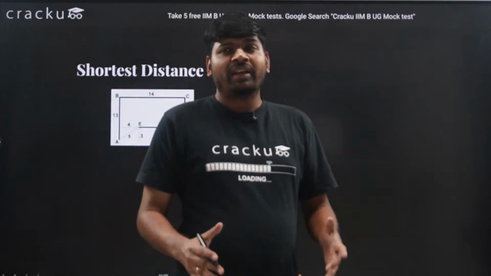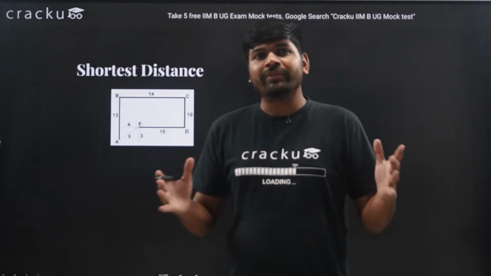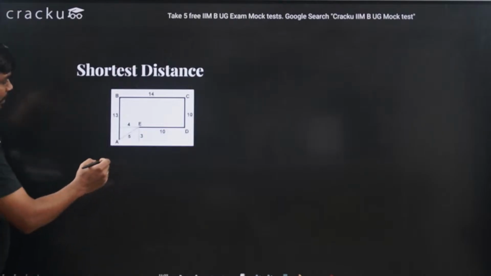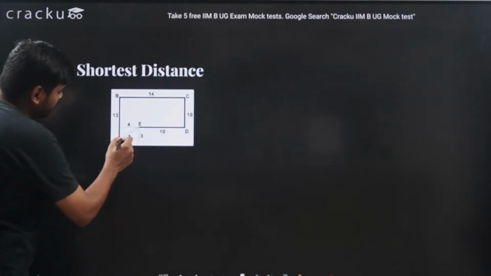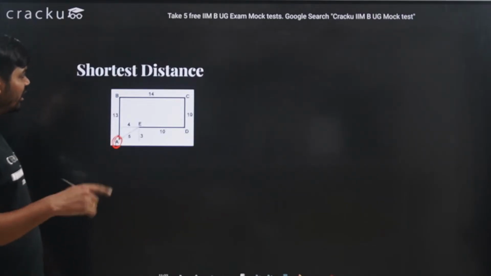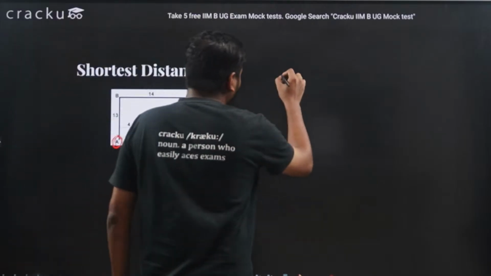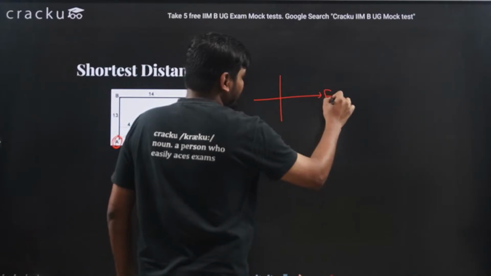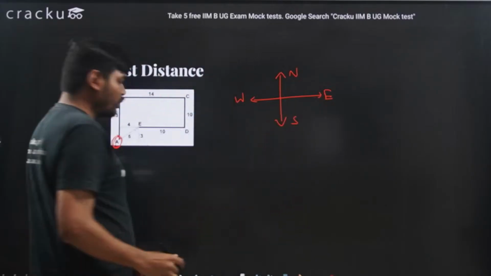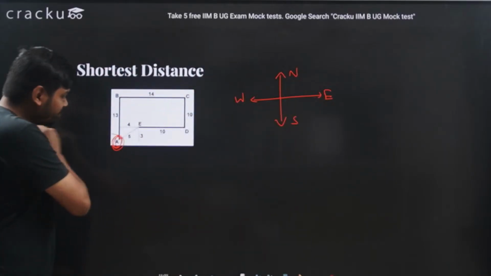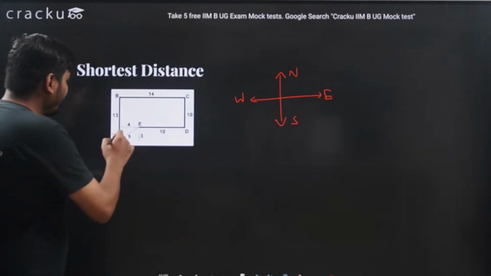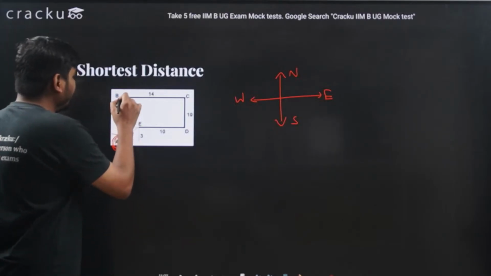Now comes the topic of finding what are the types of questions that might come. So, for example, suppose I am standing at this point A, and I started moving in the north direction. Let me tell you, this is east, this is west, this is north, and this is south. So when I am standing at point A and I start moving towards the north direction, I will walk 13 meter. After walking 13 meter, I will reach point B.